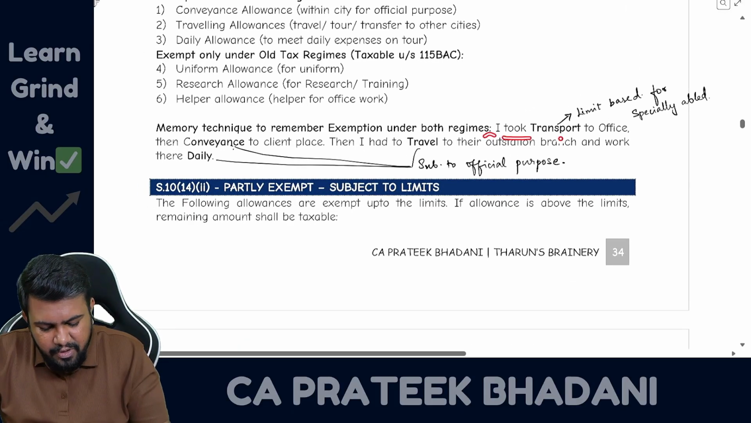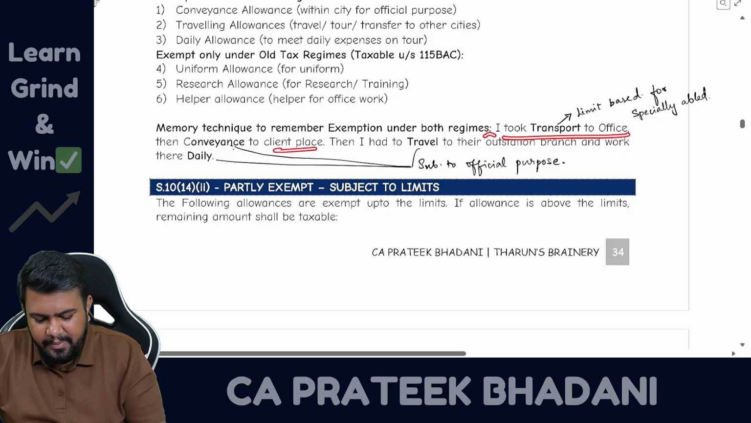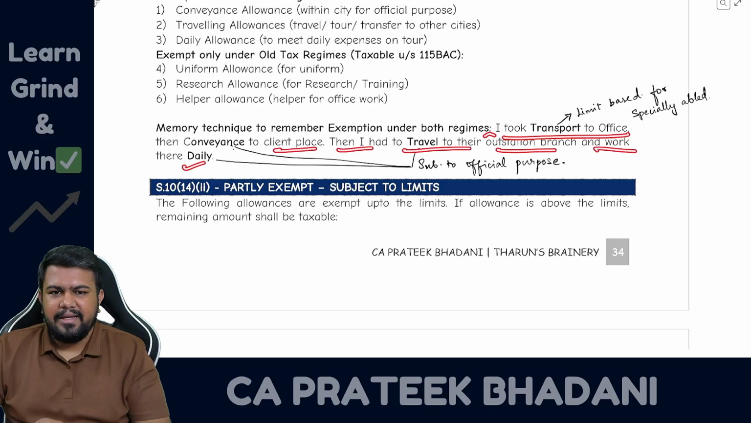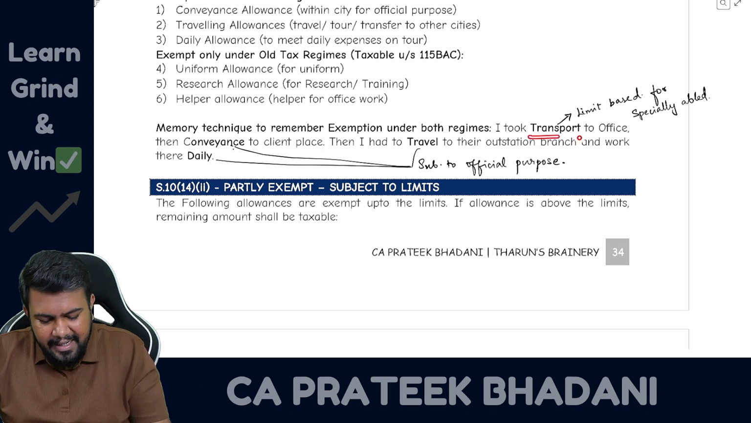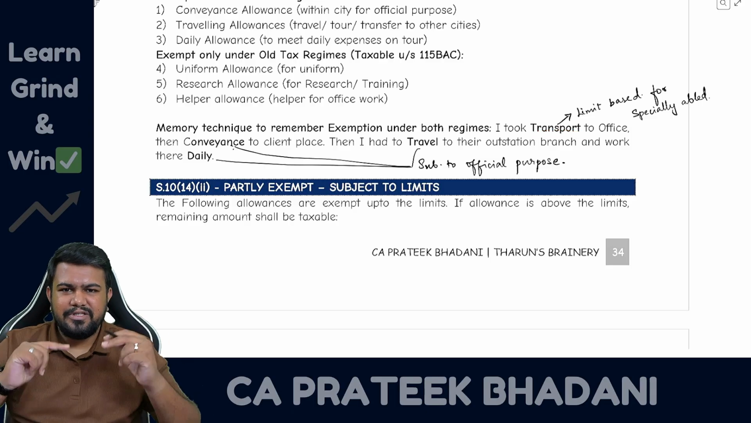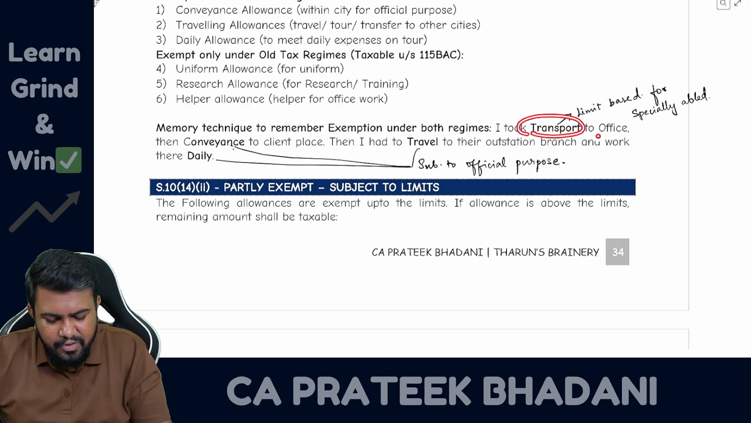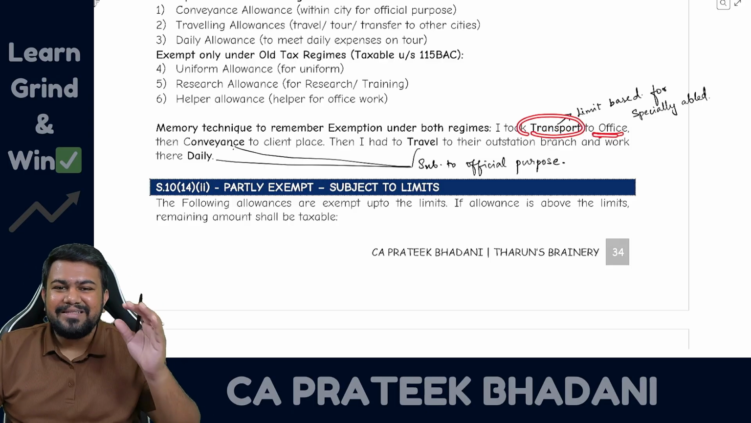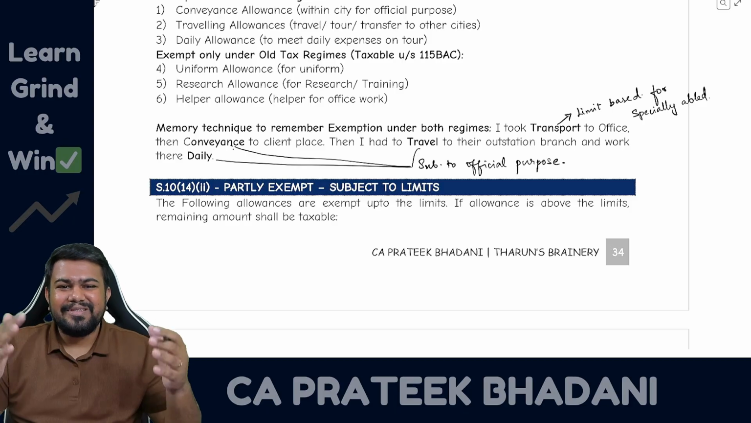I took transport to office, then conveyance to client place, then I had to travel to their outstation branch and work there daily. So once again, I took transport to office. Transport means transport allowance. So what does transport mean? From home to office, office to home. That is why I have given transport to office. So now you remember what the meaning is also, because students get confused in the meaning also.